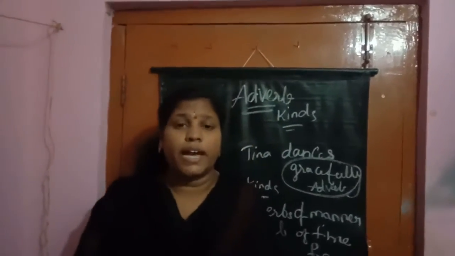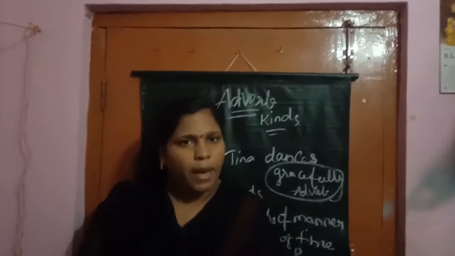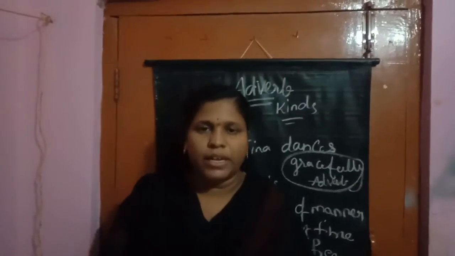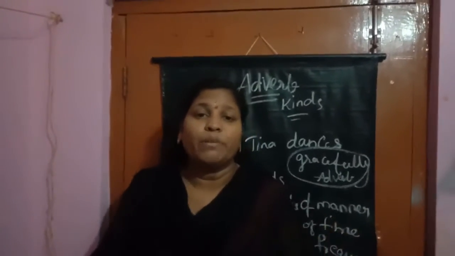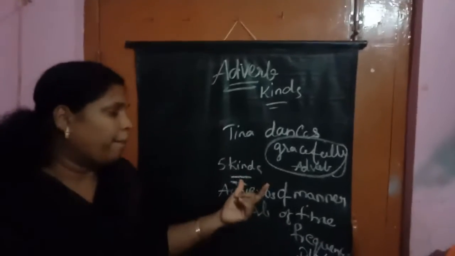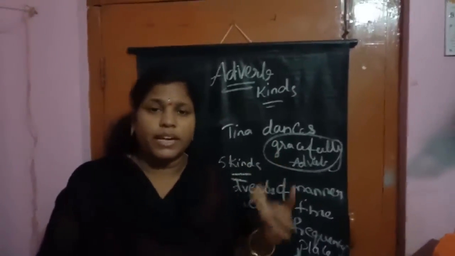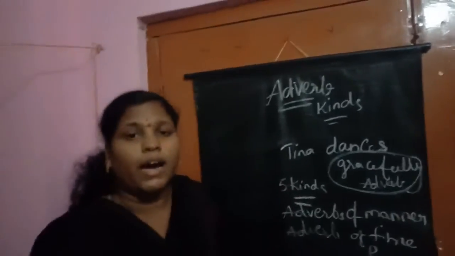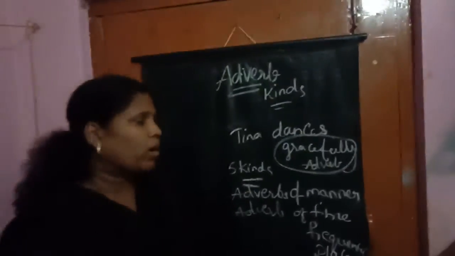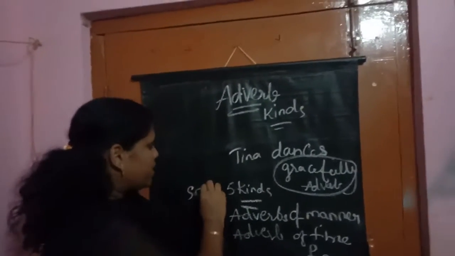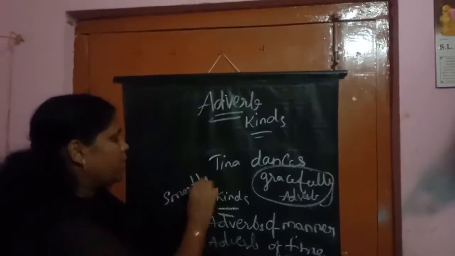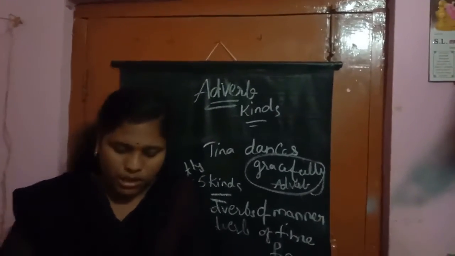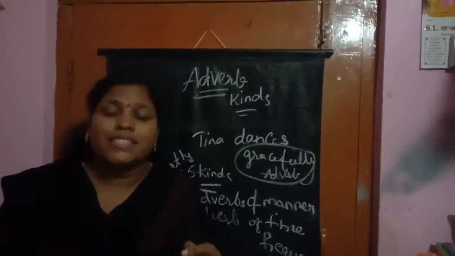These are words that tell how something happened, the manner in which something happened. An adverb of manner tells in what manner something happened. See here, the students marched smartly. Smartly is an adverb of manner. Understood, children? See here, the friends parted sadly.